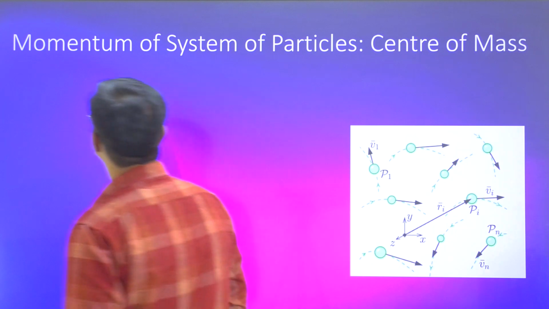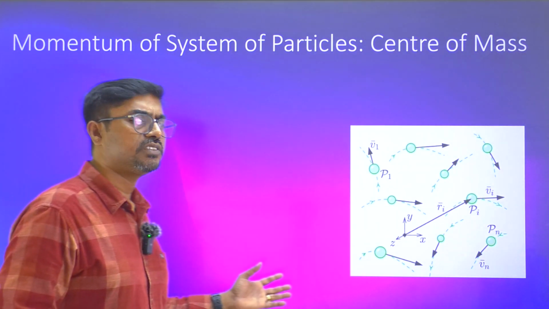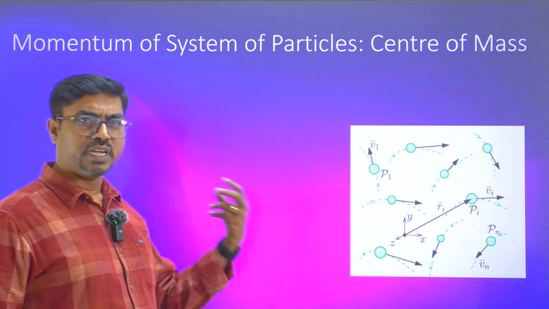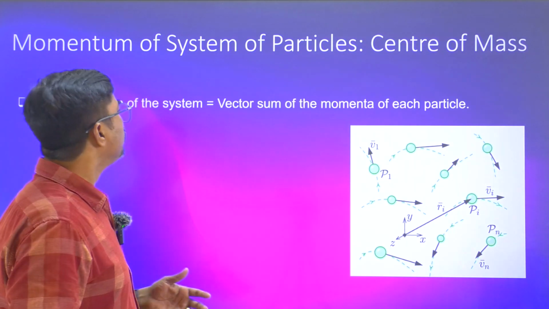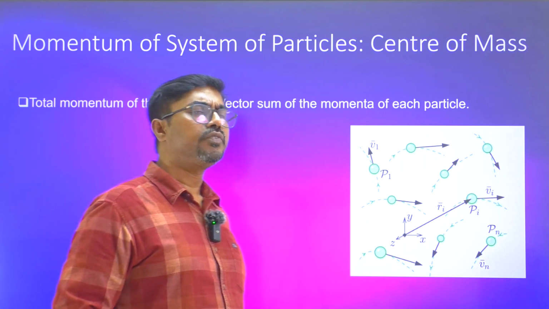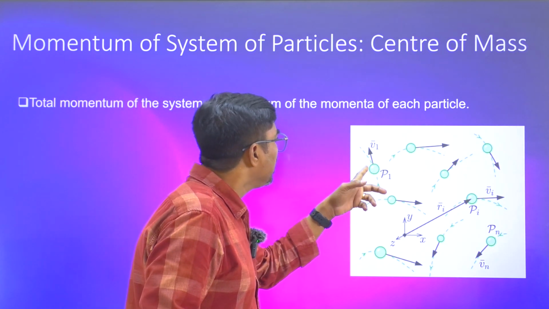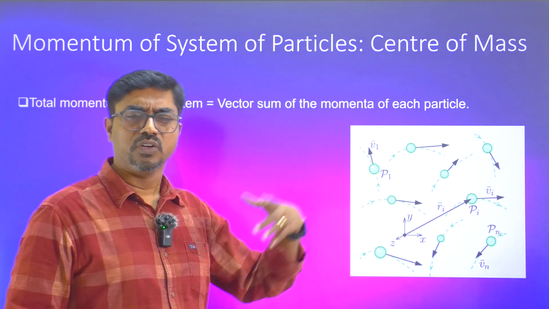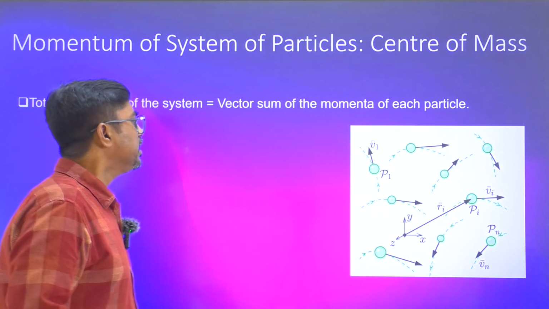Now if you go for a system of particles, earlier what we saw was only for one particular particle. When you have a system of particles, we use the idea of center of mass. How do you find the momentum of a system of particles? You just calculate the momentum of each particle and then sum it up vectorially. Momentum of this particle is m1 into v1 bar, momentum of the second particle is m2 into v2 bar, and so on. You add them vectorially, you will get the total momentum.